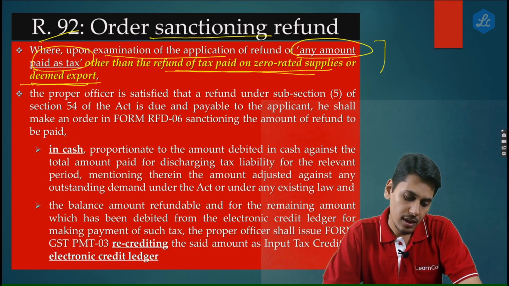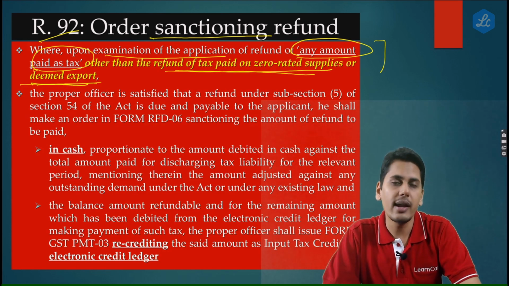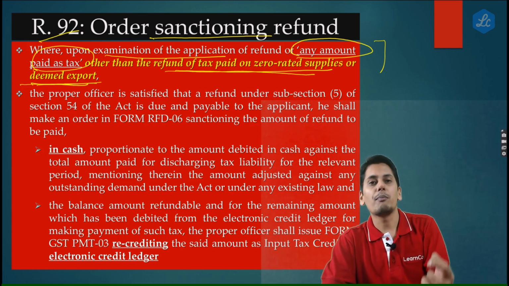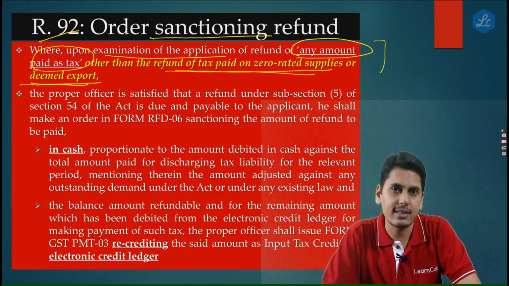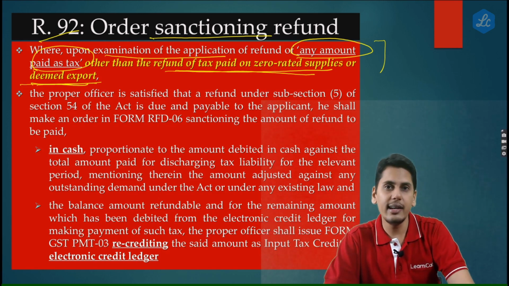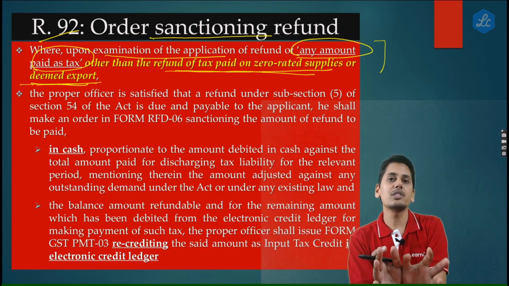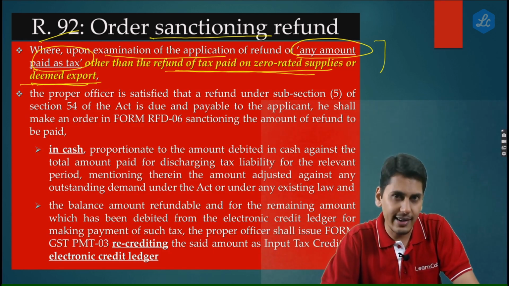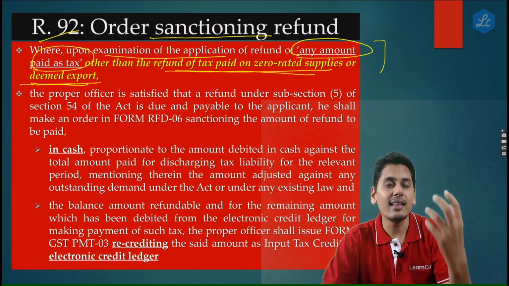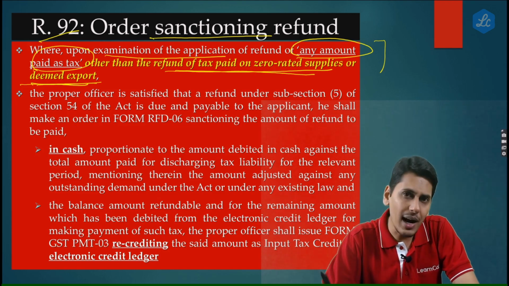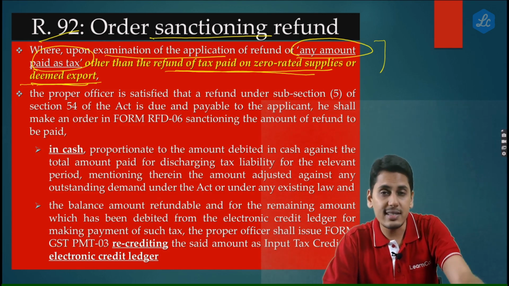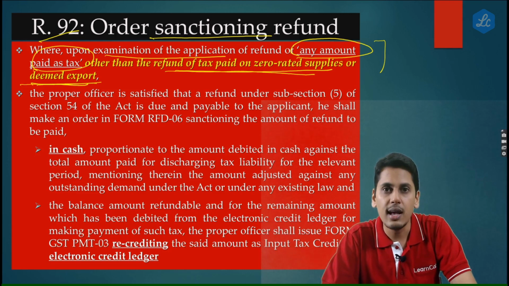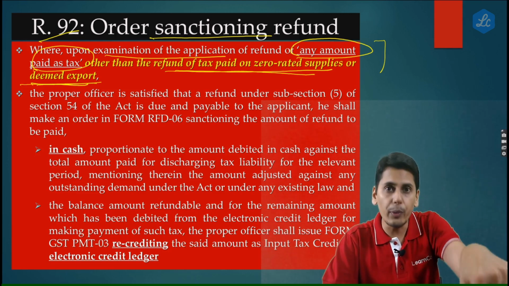So now friends, here rule number 92 would apply only when you are applying for a refund of output tax. Please understand, rule number 92 means giving a proportionate amount in your bank account and giving a proportionate amount in your electronic credit ledger as a recredit. When can the department do this? The department can do this only when the registered person is claiming a refund of his output tax.